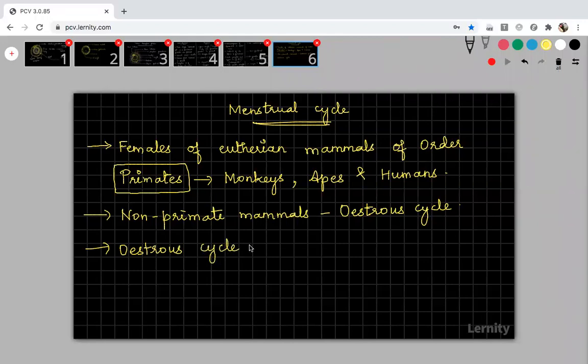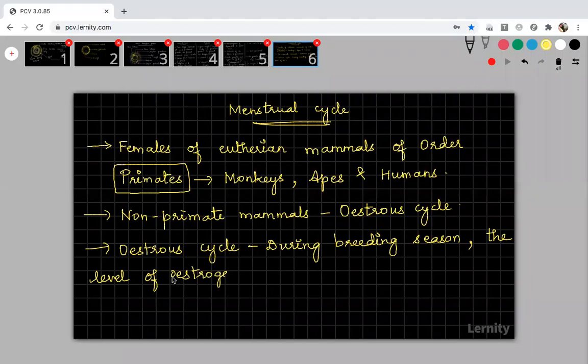In the estrous cycle, during the breeding season, that is when they are involved in reproduction, the level of estrogen rises in the blood. Estrogen, ma, either you can put O in front or else you can write ES. Anything is okay. So the level of estrogen hormone rises in blood. It will increase in blood.